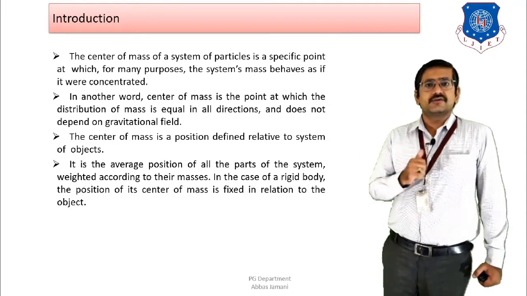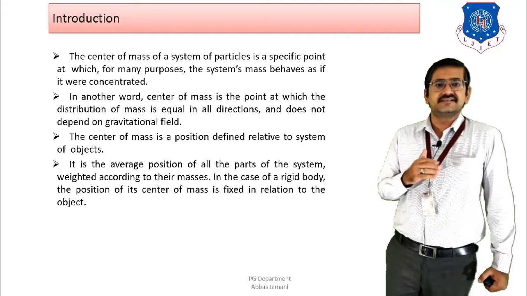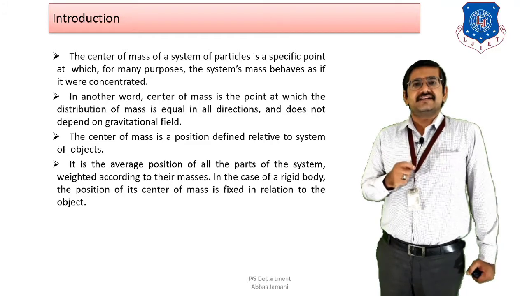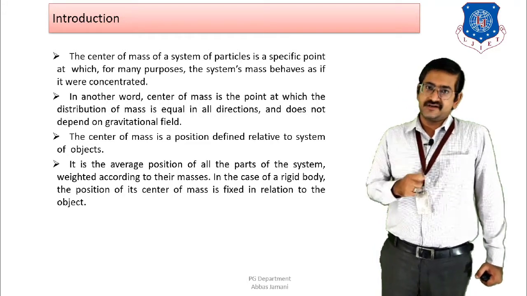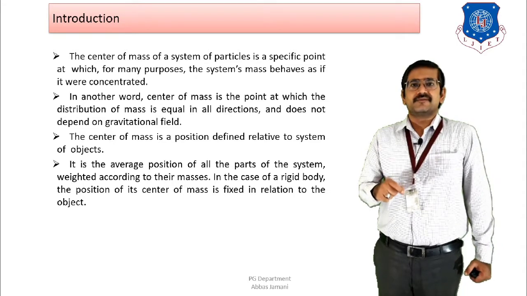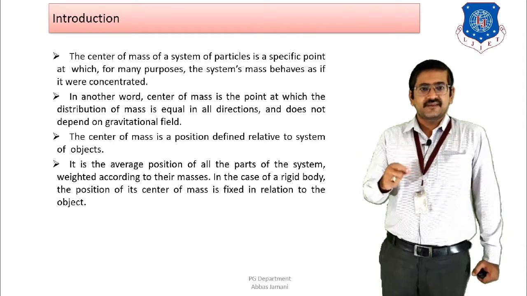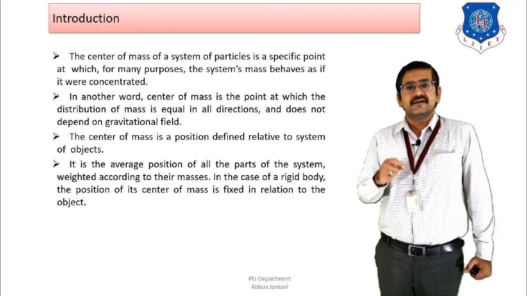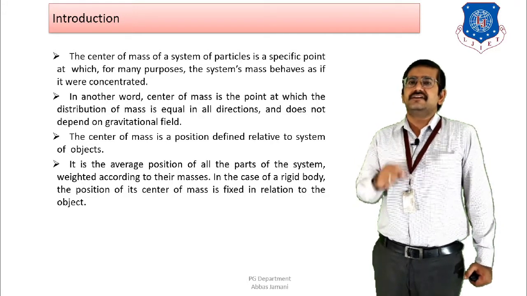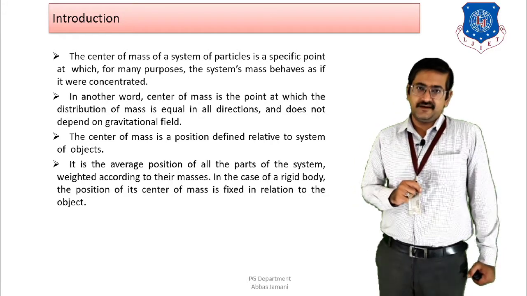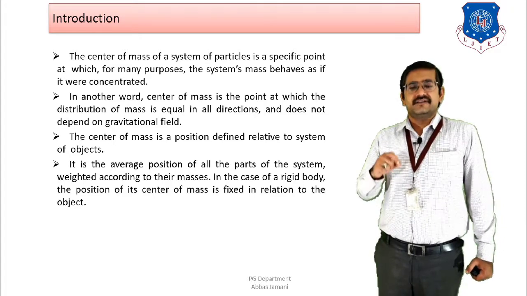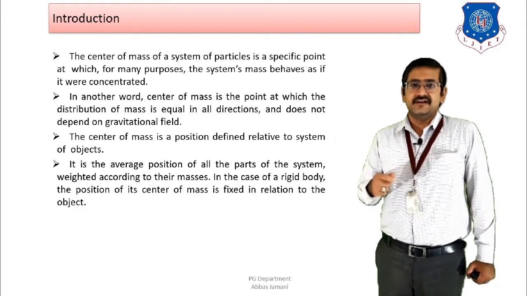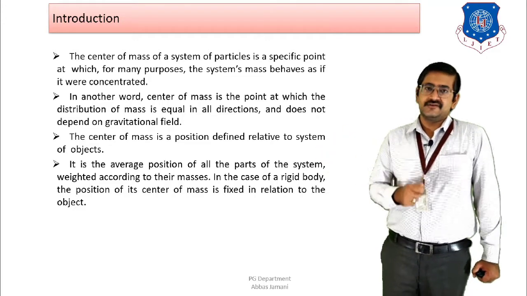So if I talk in general, the center of mass of a system is a specific point where it seems that the entire mass of the system is concentrated, right? That is, it is one particular point where the entire mass of the system is likely to be concentrated. In other words, I can also say that center of mass is the point from where there is an equal distribution of mass in all directions, irrespective of the gravitational field, right? From that point onwards, the distribution of mass is equal in all directions, and the gravitational field does not have any role in that case, right?